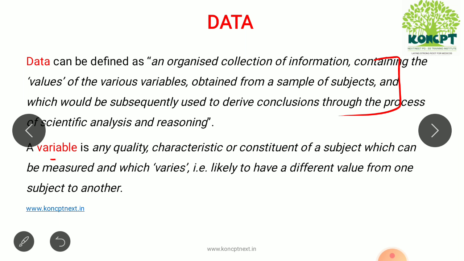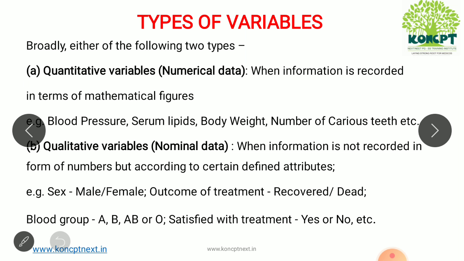But what is a variable? It is any quality or characteristic of the subject which can be measured or which varies. For example, if we take BP measurement in that same population, the BP can be measured and it is varying between the people. So this is the difference between data and variable. So what are the different types of variables?